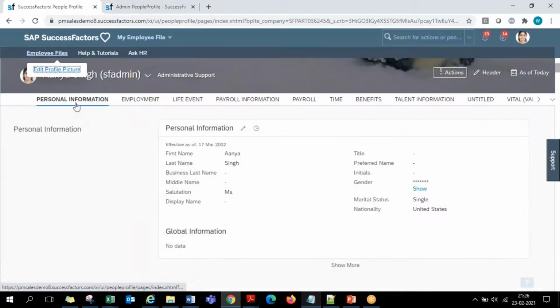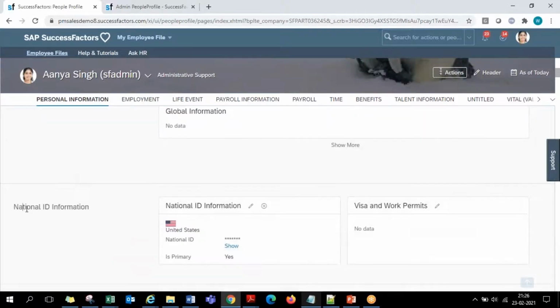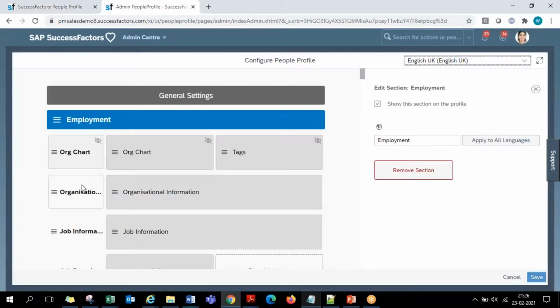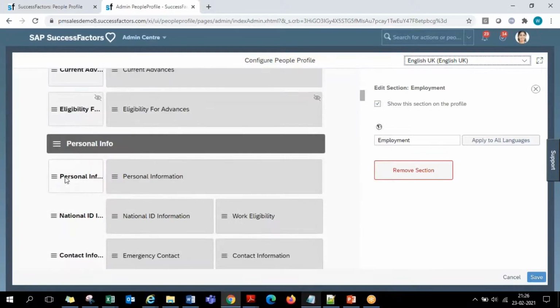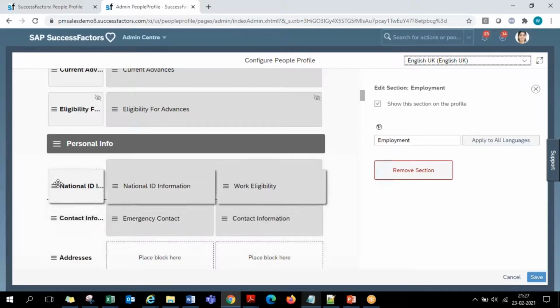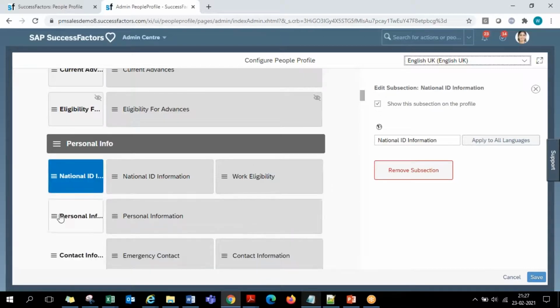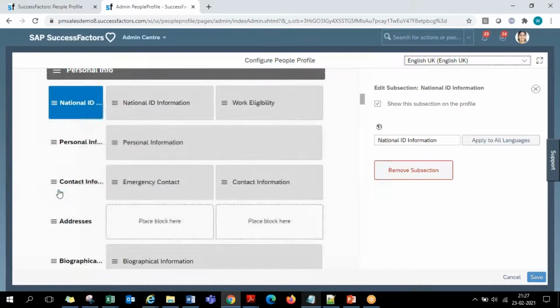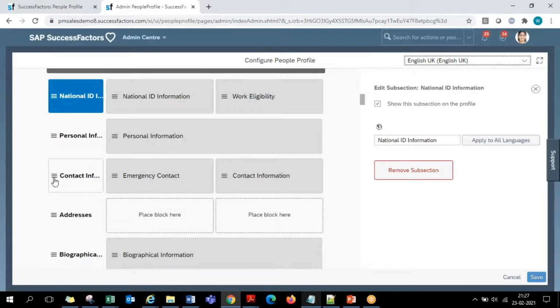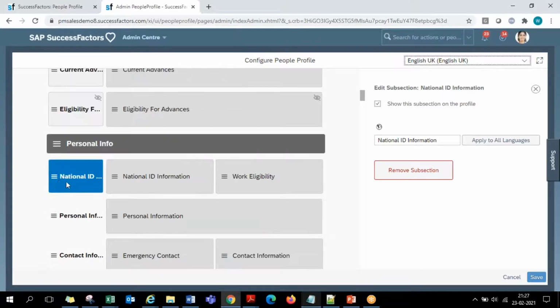For example, in the personal information, first is the personal information subsection, next national IDs. You see this? Here first is personal and next national IDs. If you want national IDs to be in the first place, again as subsections also you have similar menu lines. Just select that, drag and drop it. That swaps the placement of the subsections also wherever you want. Just select these menu lines and you can drag and drop them.